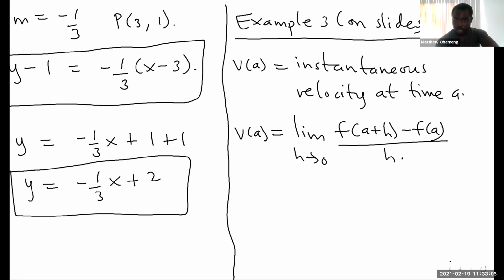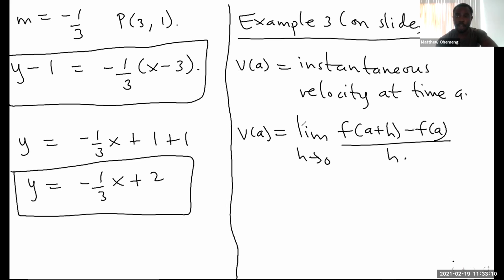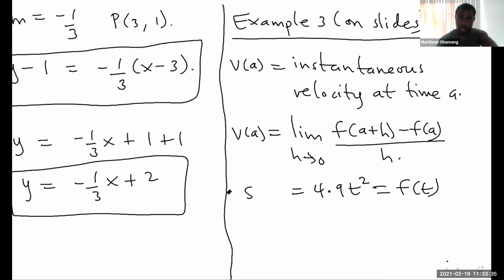So in this case, we are told that the ball falls from the upper observation deck. From 2.1, we learned about Galileo's law. Galileo's law is 4.9 t squared. That's the position function. You can call this f of t or s of t. Let me just call it f of t, right? So the position function s is equal to f of t, 4.9 t squared.